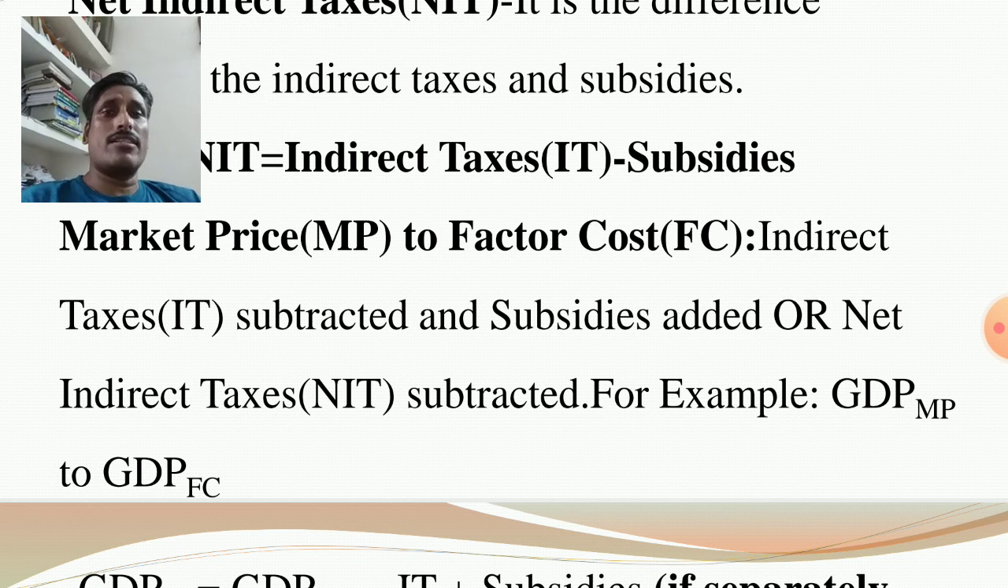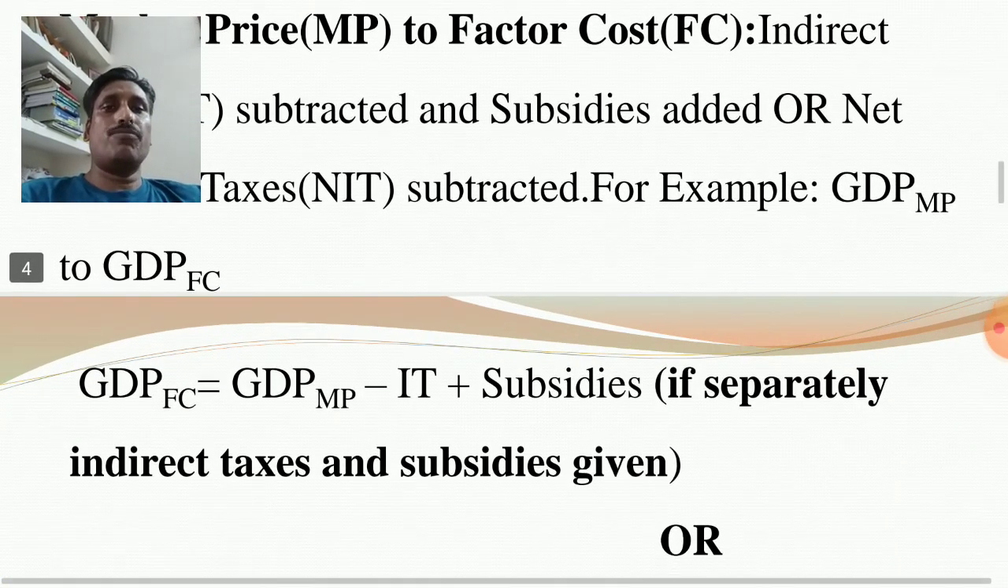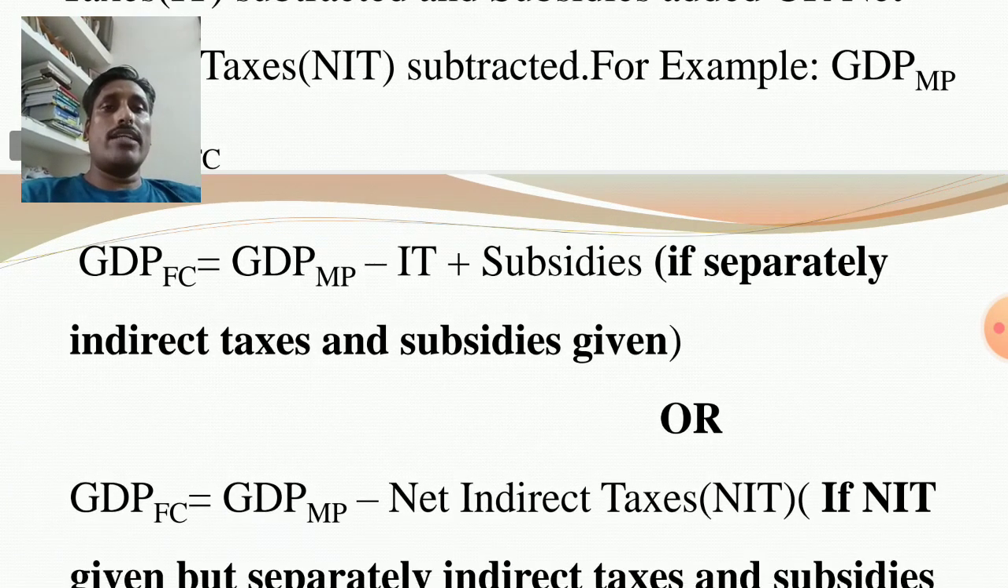So one thing to remember: when there is conversion from market price to factor cost, indirect taxes are subtracted and subsidies added, or if NIT is given, then NIT is subtracted. One example I have given: GDP MP to GDP FC. In this case, MP minus indirect taxes plus subsidies. Already I have discussed.